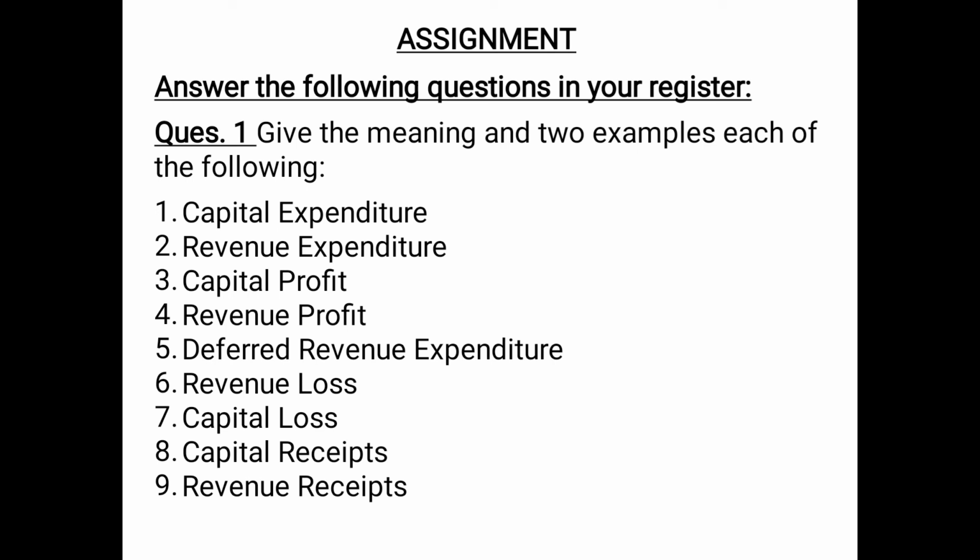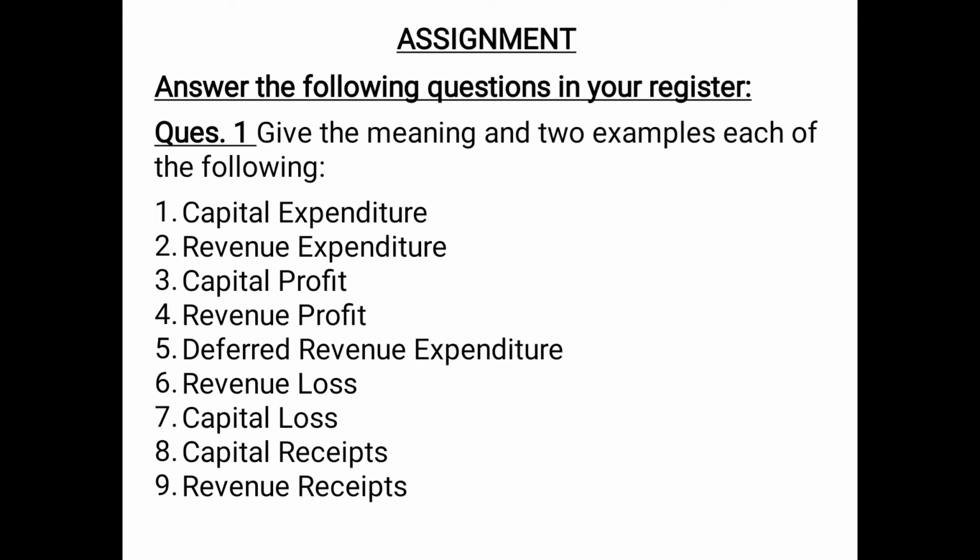Then capital profits are the profits which are not incurred in day-to-day business activities. For example, profit on sale of fixed asset, profit on issue of shares, debentures, etc. Revenue profits are those profits which are received in the normal day-to-day business activities. For example, profit on sale of goods and profit on sale of services.